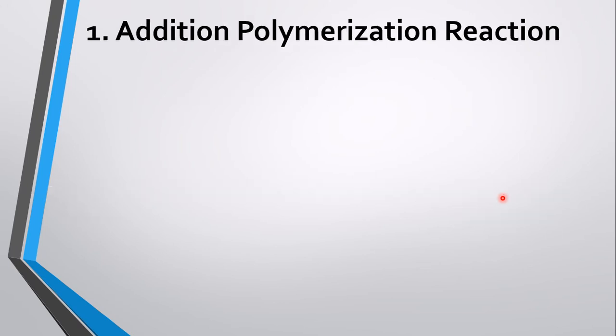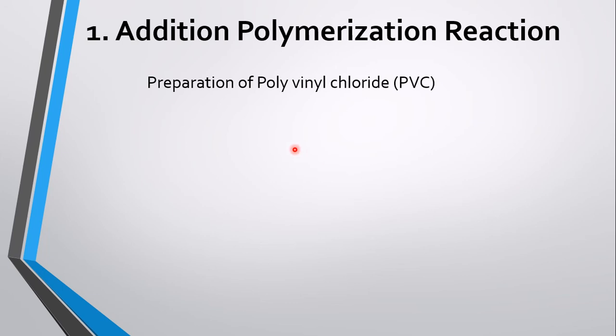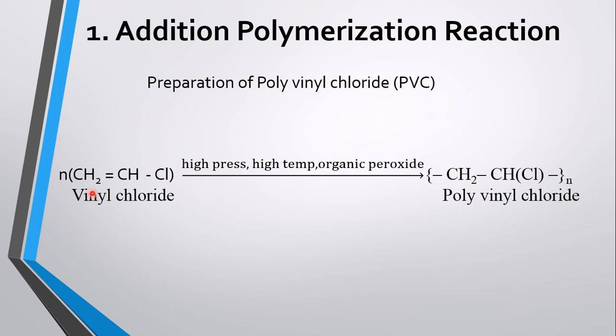Another addition polymerization reaction, that is preparation of polyvinyl chloride or PVC. This is vinyl chloride, already you know this. Here innumerable molecules of vinyl chloride are joined at high pressure and high temperature in presence of organic peroxide, and they are joined to make a huge molecule PVC, polyvinyl chloride.